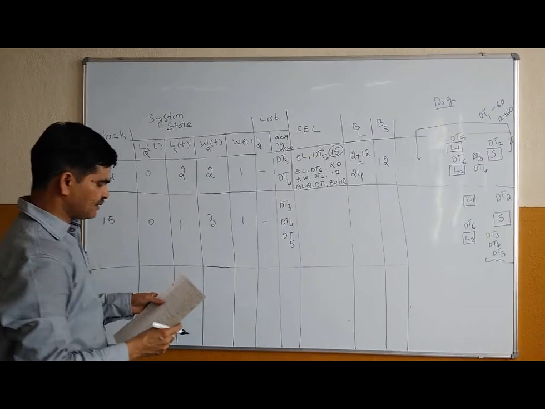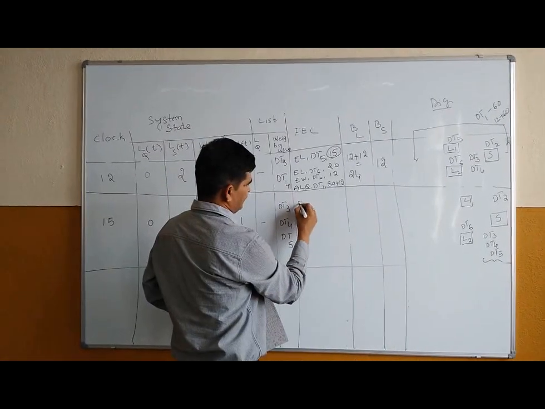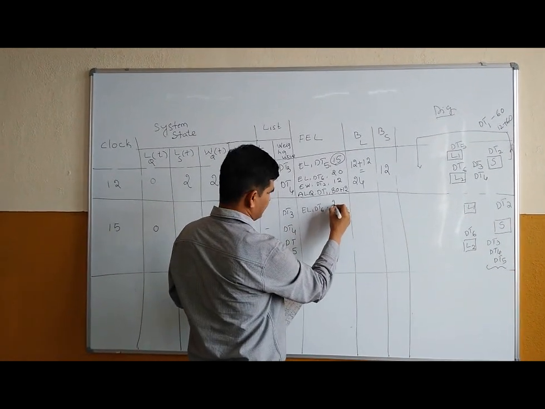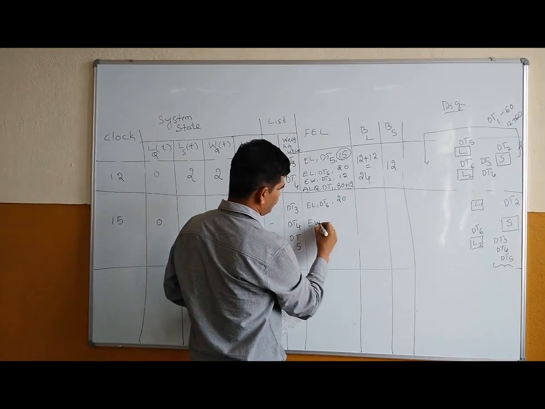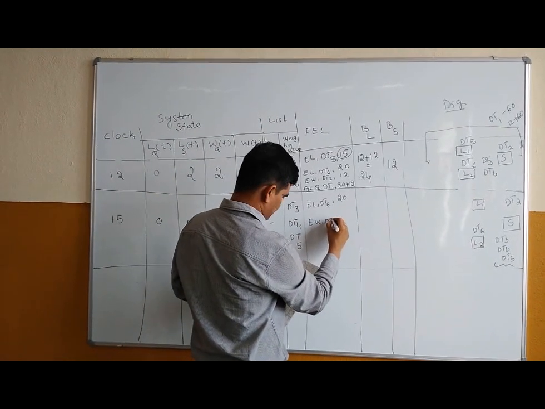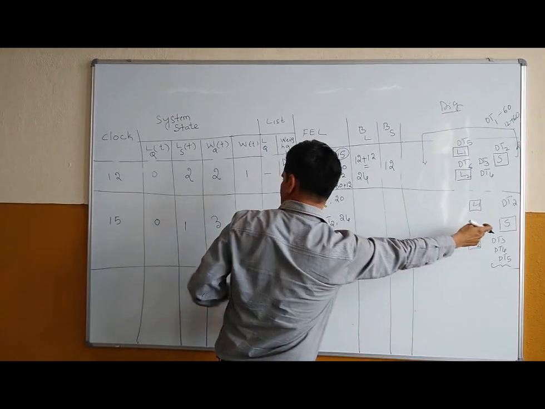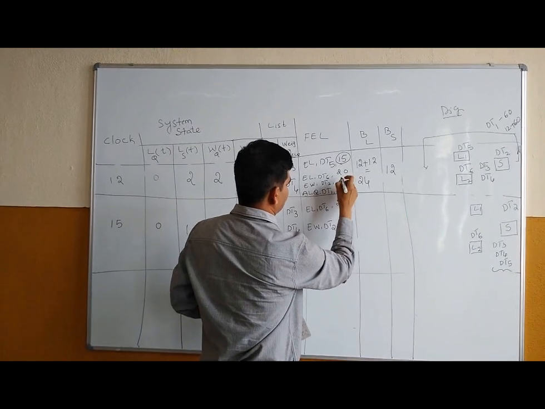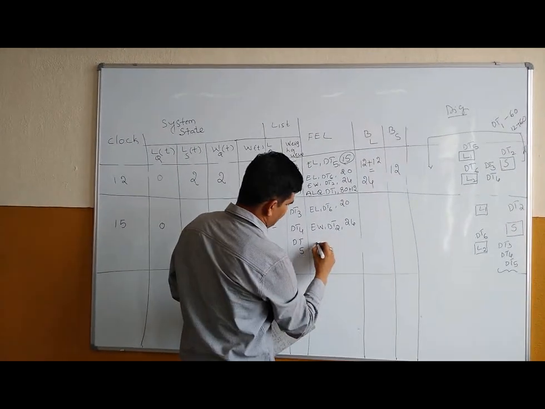What are the future events? So future events are end time of this. That is EL of dt2 at t is equal to 20. Then EW of dt2, that is 12 minutes, so from here it is 24.